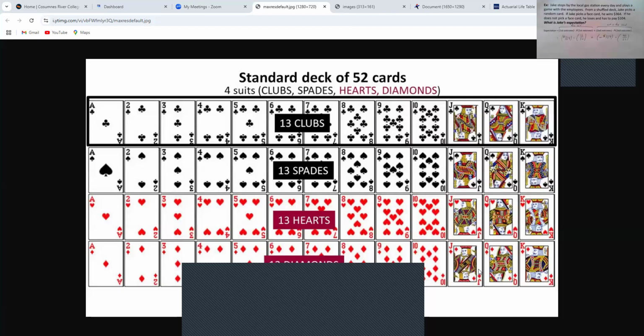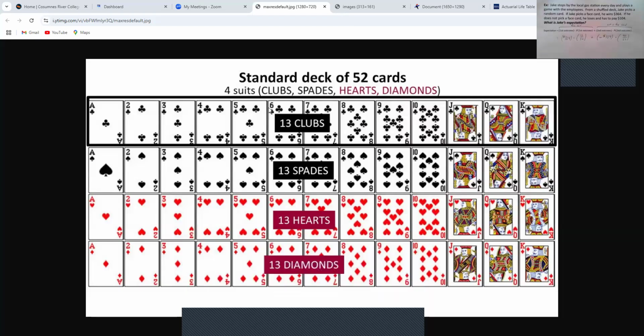If these 12 on the far right are face cards, then the other 40 on the far left are not face cards. You could just do 52 minus 12. That's another way to get 40.